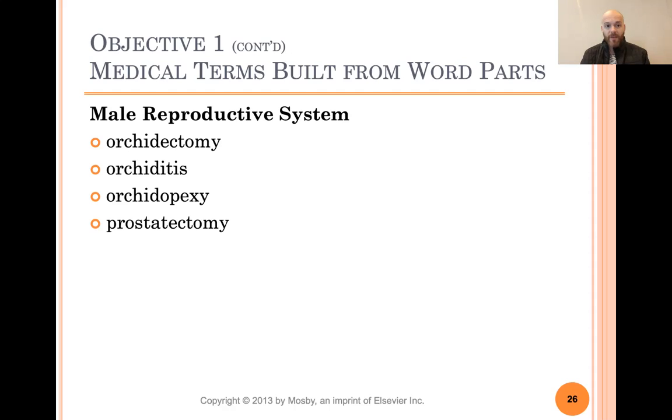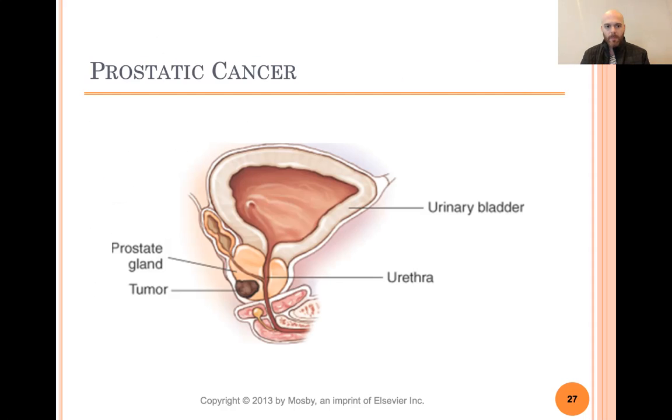That's very common after having prostate surgery. I mean cancer, prostate cancer. Prostatic just refers to the prostate gland. Prostatitis means inflammation of the prostate. Prostocystitis is inflammation of the prostate, and what does cyst mean? Means bladder. So inflammation of the prostate gland and the bladder.